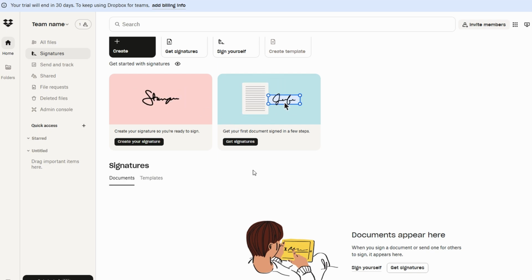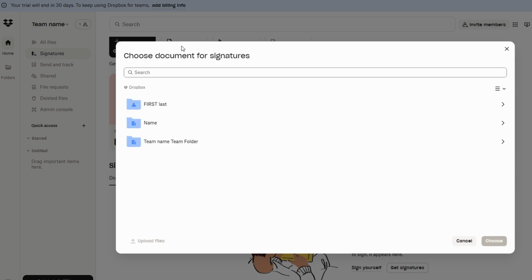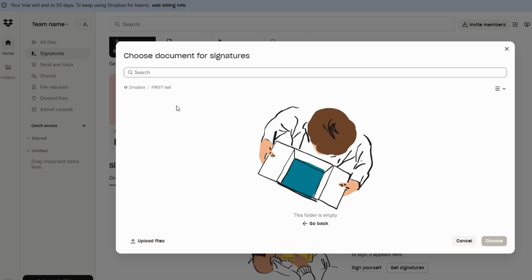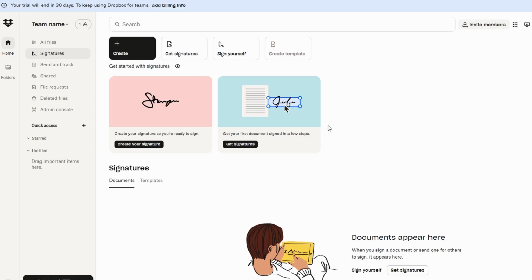This feature eliminates the back and forth of sending physical copies and waiting for signatures, saving valuable time. When you need someone to sign a document, Dropbox Business makes it simple to request signatures directly. Instead of manually printing, signing, and scanning documents, you can initiate the signature request directly within the platform. Once you've uploaded your document, simply specify who needs to sign and where, and DocuSign will handle the rest.